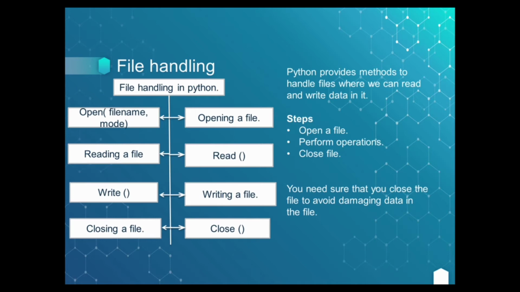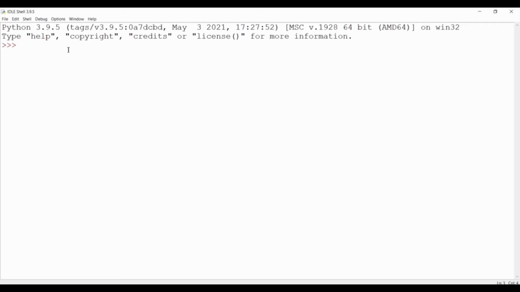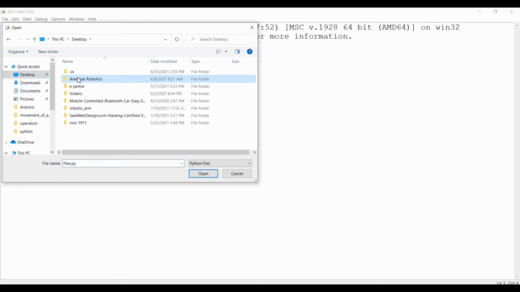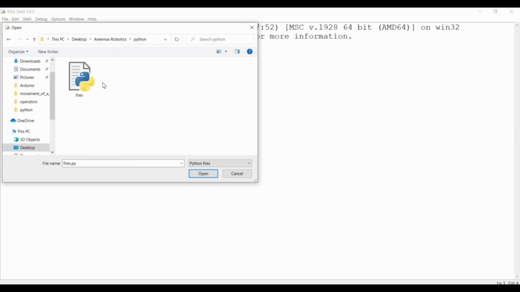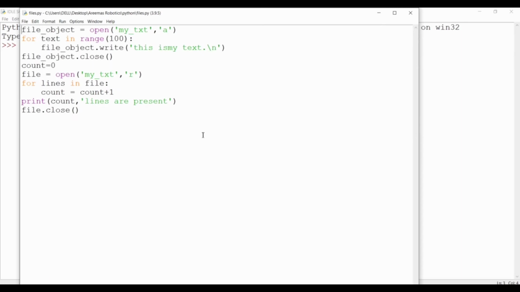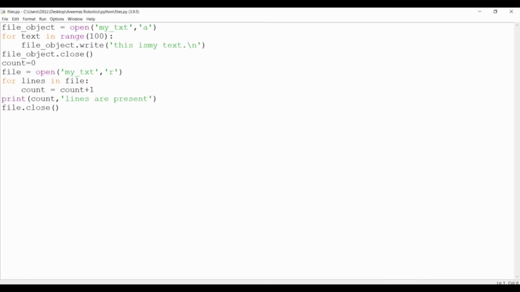Let's go back into our program and have some knowledge. As I have opened the file in Python, let me open the one which I have already written. Here you can see the file object.